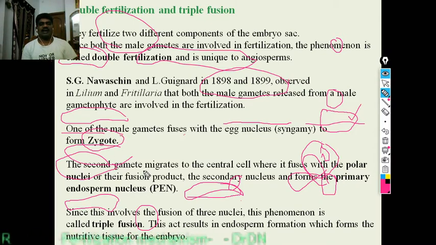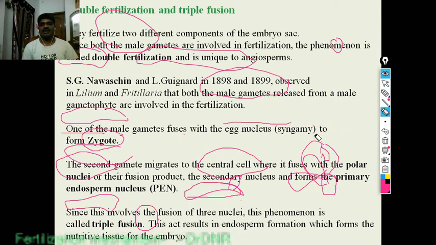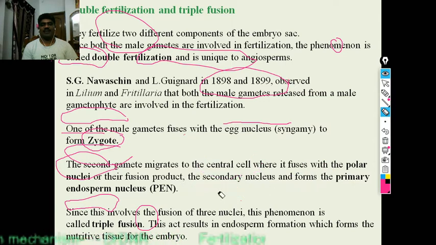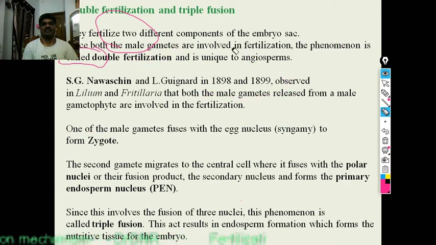Okay. The second male gamete migrates to the central cell, where it fuses with the polar nuclei, or their fusion product, the secondary nucleus, and forms the primary endosperm nucleus.